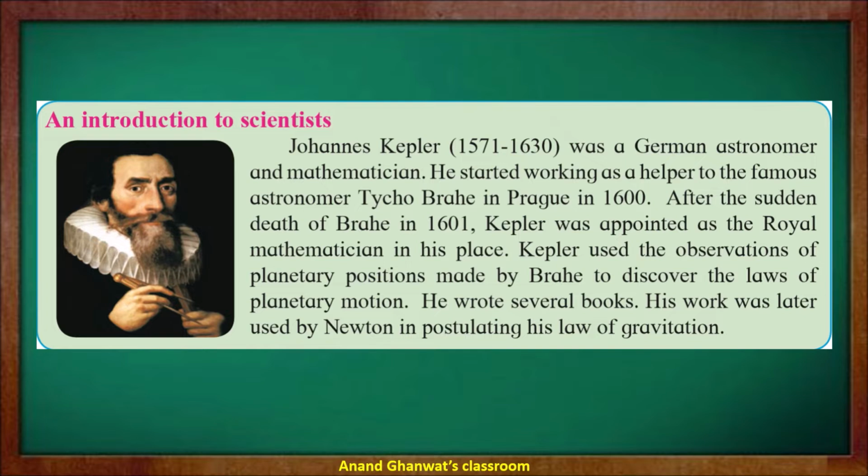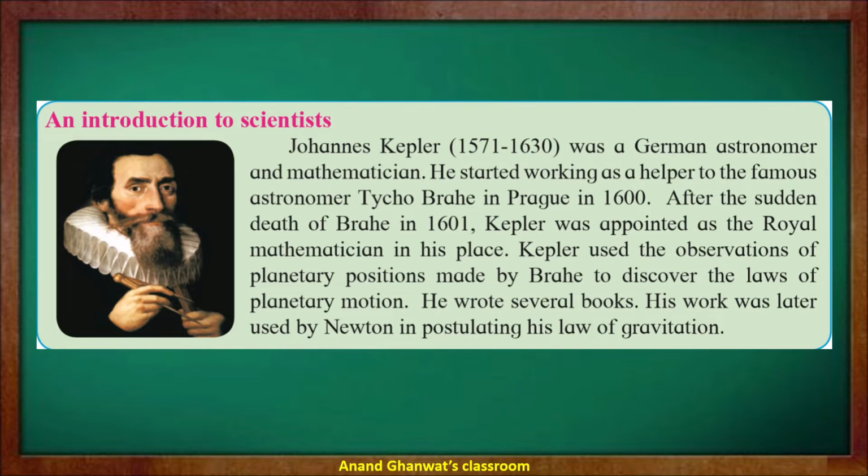After studying Kepler's first and second law, now we are going to introduce the scientist, Johannes Kepler, a German astronomer and mathematician also. He was a student of Tycho Brahe. After the sudden death of Brahe in 1601, Kepler was appointed as the royal mathematician in his place.